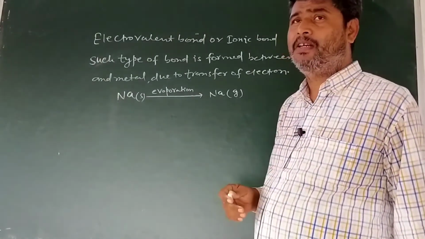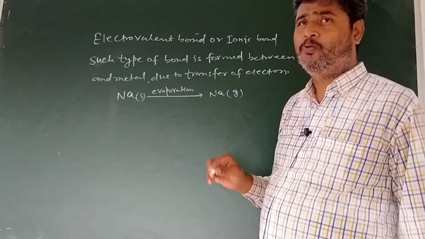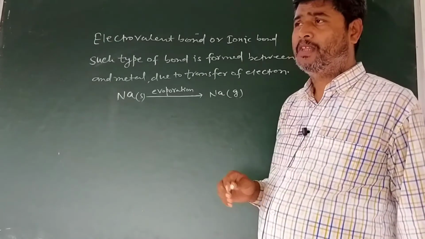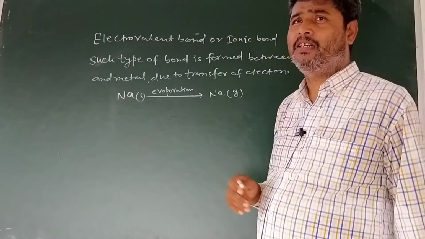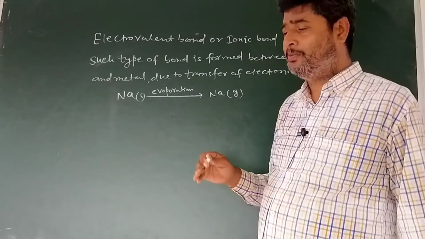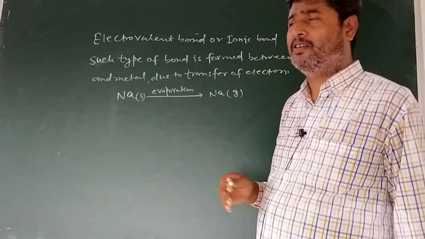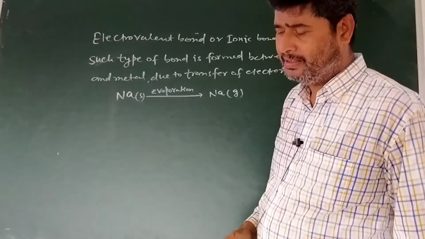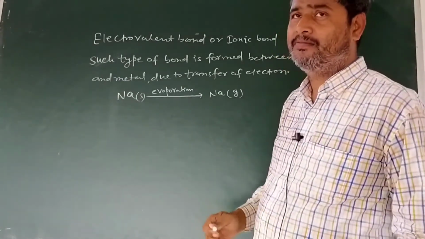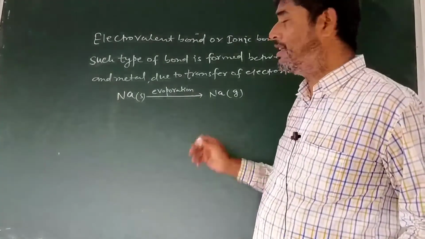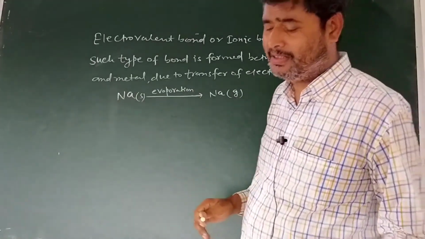On distribution of electrons, we have 2, 8, 1. The outermost shell contains 1 electron, so sodium will lose its outer electron and be converted into a cation. The loss of an electron is termed ionization enthalpy.